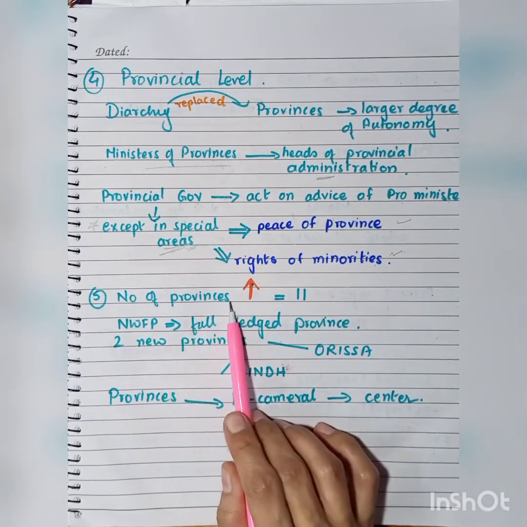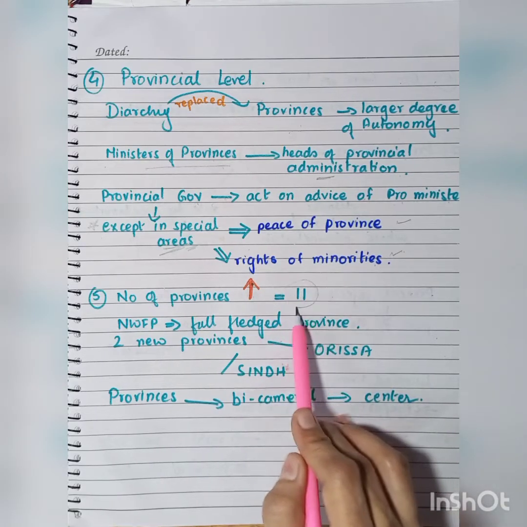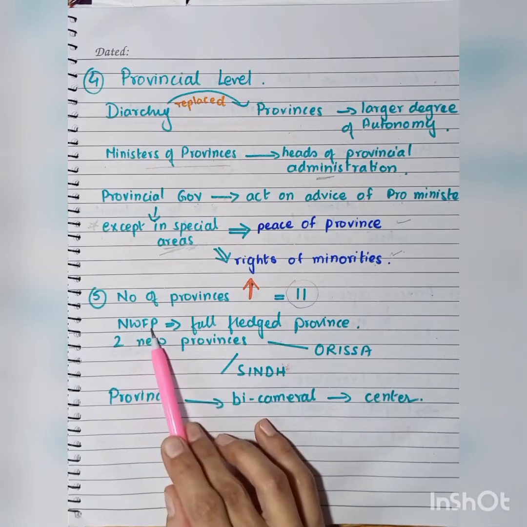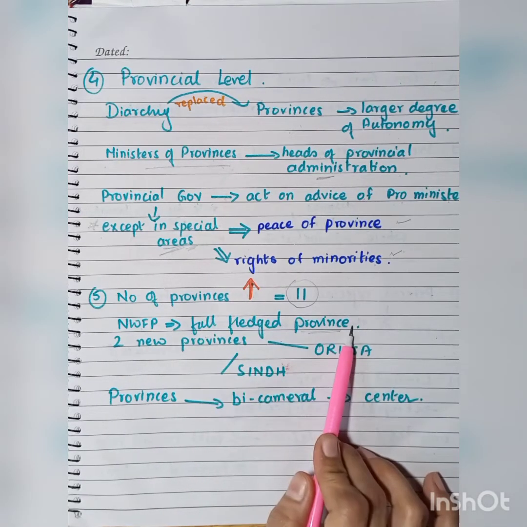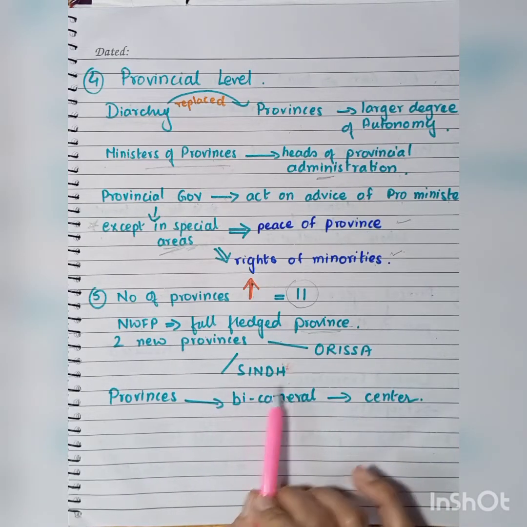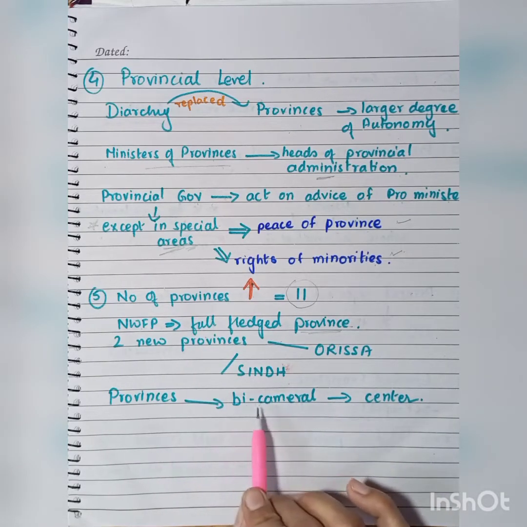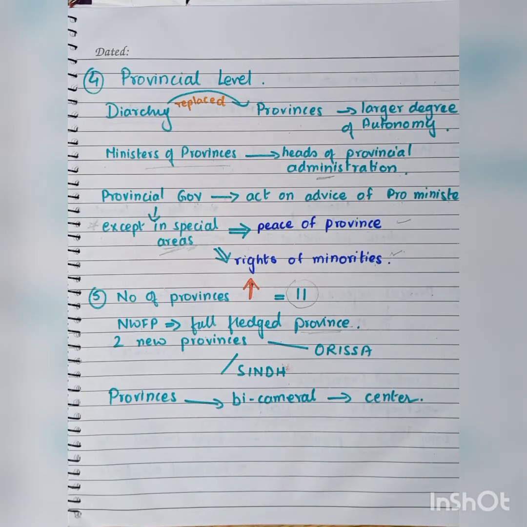Then the number of provinces was also increased, and it was taken to 11. NWFP, the Northwest Frontier Province, was to be made a full-fledged province on its own, and two new provinces were introduced, Orissa and Sindh. The provinces were also bicameral, like the center, meaning there were two houses at the provincial level as well.